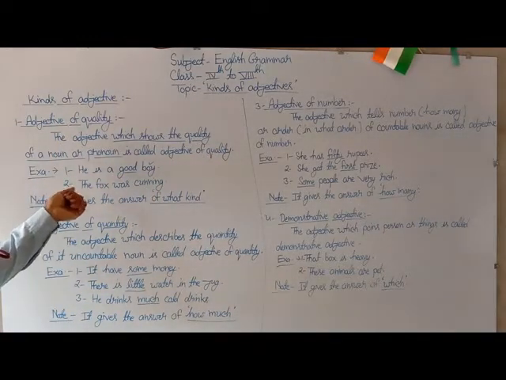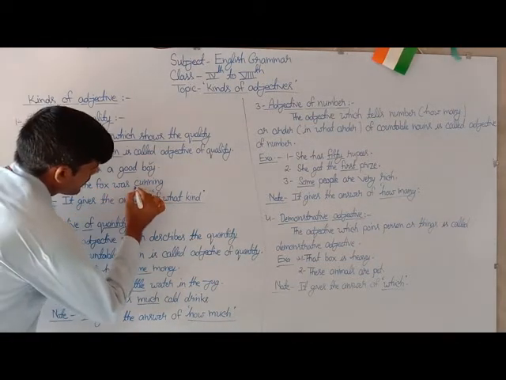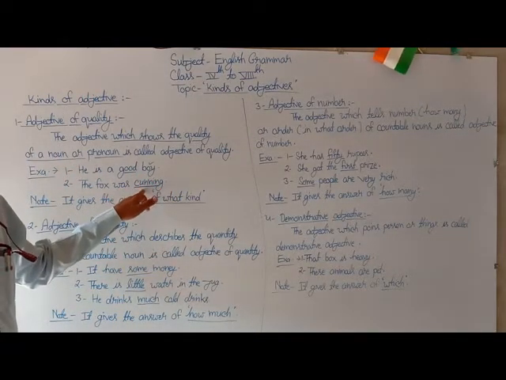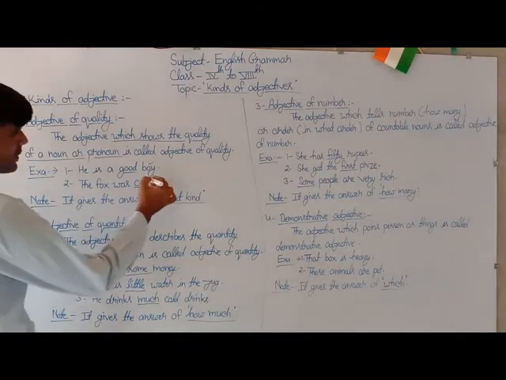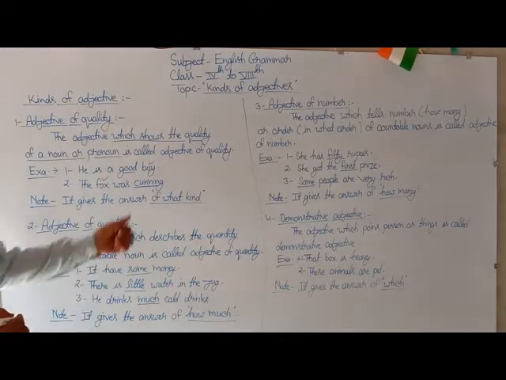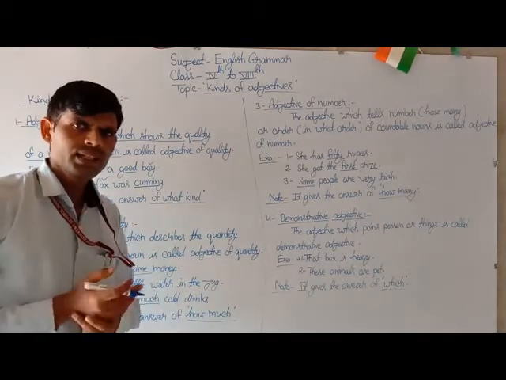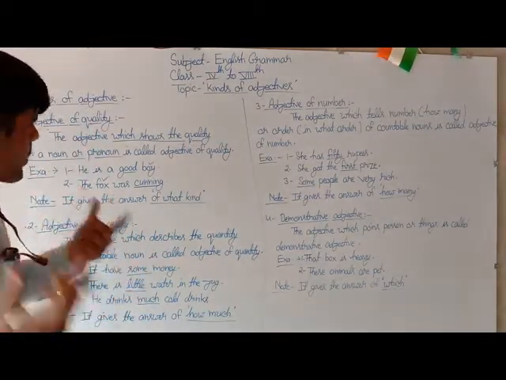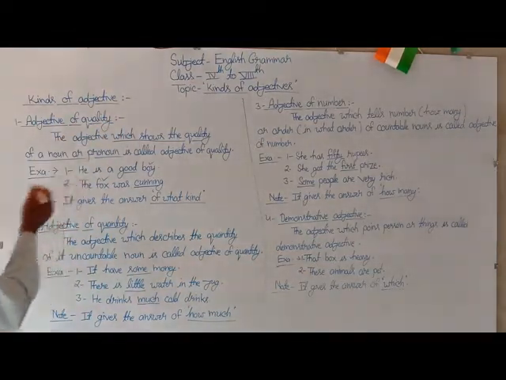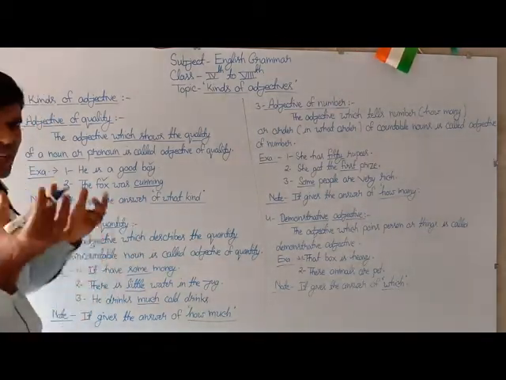The second example of this expression is: The fox was cunning. Here the word cunning is the adjective of quality because it is used to show the quality of its noun fox. So you can say that the adjective which shows quality of its noun or pronoun is called adjective of quality. So how can you find out the adjective of quality in a sentence?